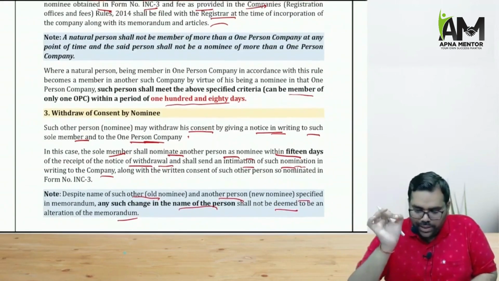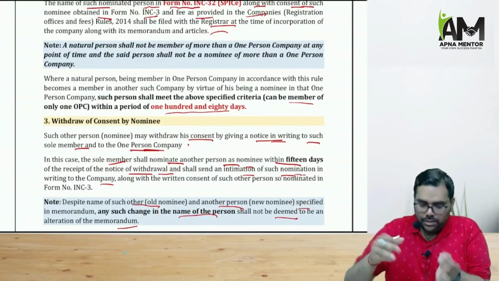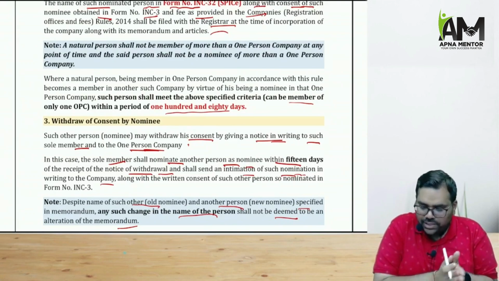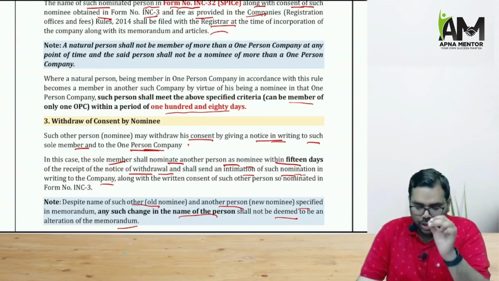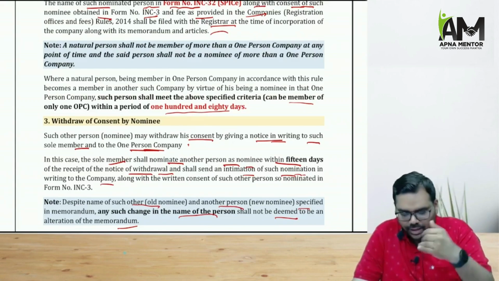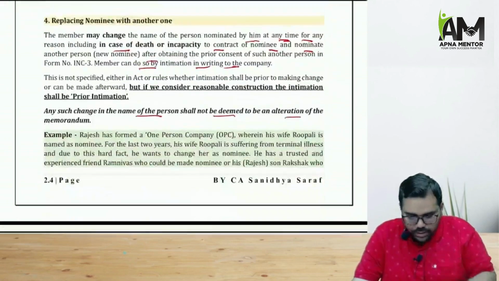Right. Now what will the sole person do? The sole person needs another nominee immediately. So he will nominate another person as a nominee within 15 days of the receipt of notice of withdrawal, and he will inform the ROC about the old nominee as well as about the new nominee.